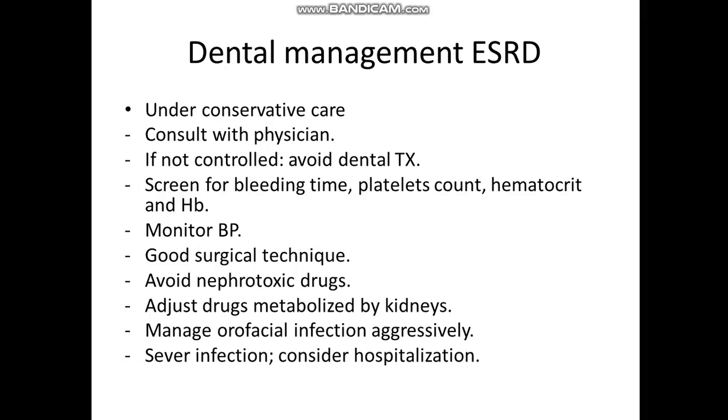So in this case, hematocrit and hemoglobin may give some idea about the anemic condition, and even the bleeding time and the platelet count may give some indication about the hemostatic mechanism, because sometimes there are disturbances not only in the platelet count, but also in the function of the platelets and even the coagulation factors.